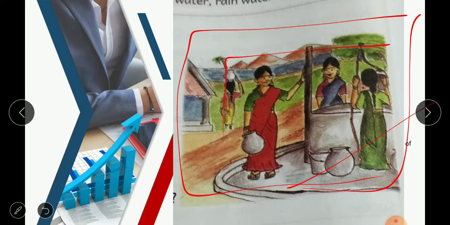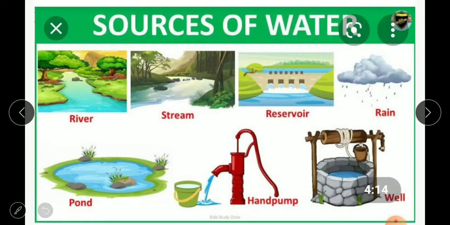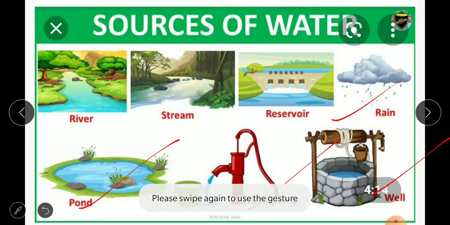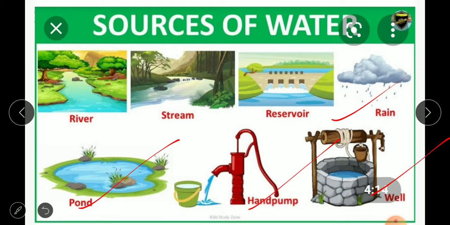She wants to convey it to us, and already we know the purposes for which we use water. Let us see deeply what the sources of water are. Here I have shown you a slide with pictures of sources for getting water. These are the sources, that means from where you get water, like rivers, streams, reservoirs, rain, ponds, hand pumps, wells. All these are the places from where you get water.